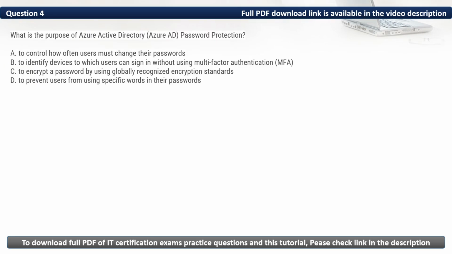Question 4. What is the purpose of Azure AD password protection? The purpose of password protection is to prevent users from using specific words in their passwords. Thus, the correct option is D.